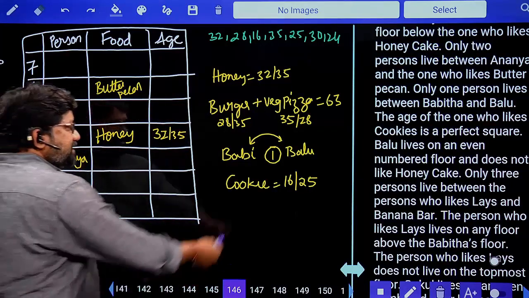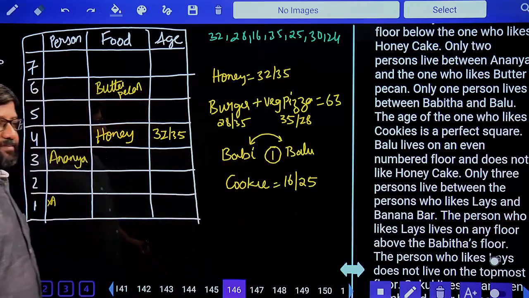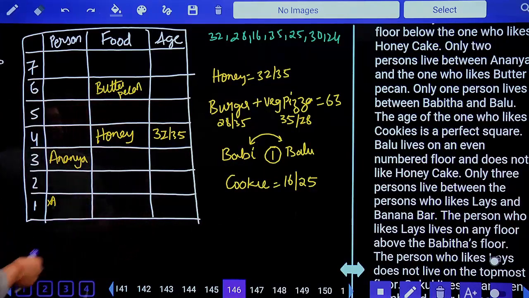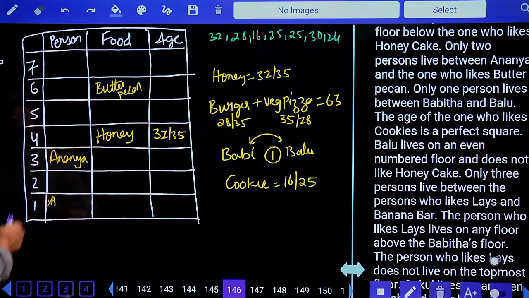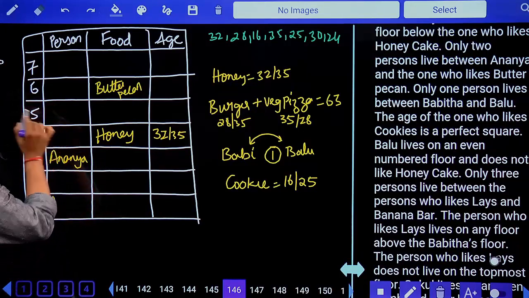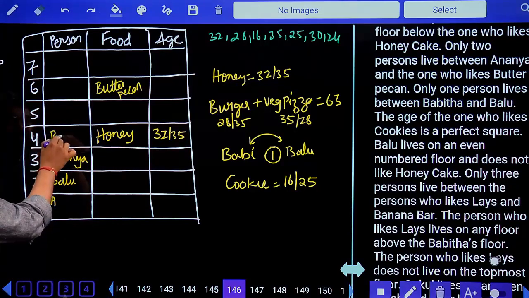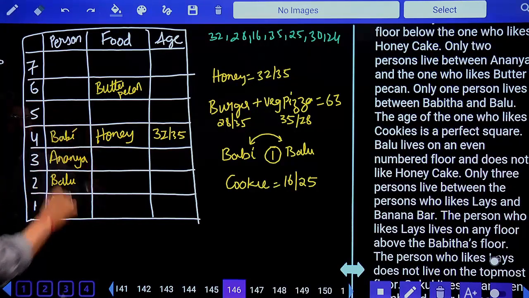There is one interlinked clue with Balu and Babita. What is that interlinked clue? There is only one person between Balu and Babita. Now he says clearly, Balu stays on an even floor, but does not like honey cake. So place 4 is not for Balu. So Balu can be in the second place. If Balu is in the second place, obviously Babita has to be on the fourth floor.